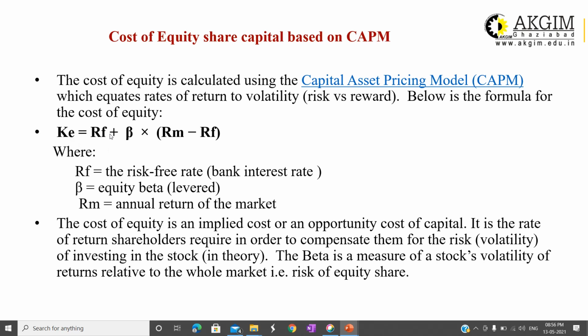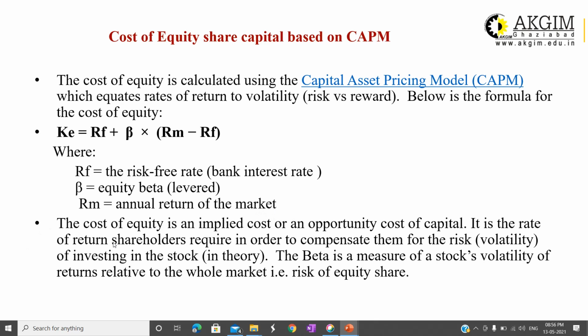K is equal to RF plus beta into RM minus RF. Now notations are: RF is the risk-free rate of return. I have already told you, we discussed it a lot. For example, you can take bank interest or GSEC interest, government security interest. Beta is equity beta. Beta is given in case your shares are listed. If shares are not listed, then beta will not be there. RM is the annual return of the overall market.